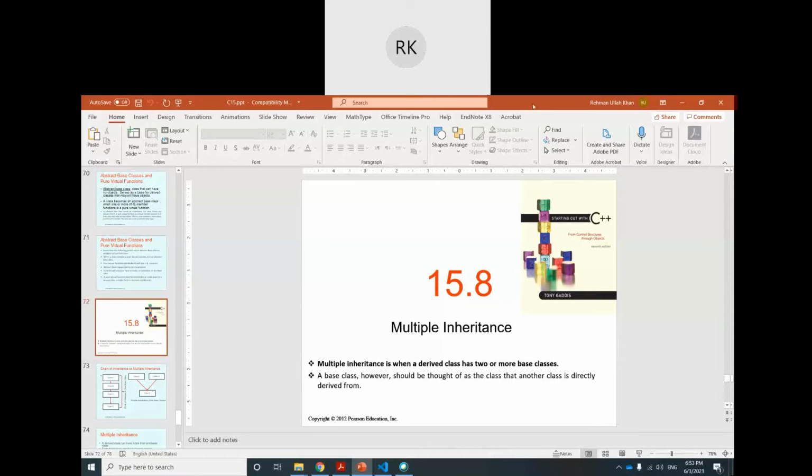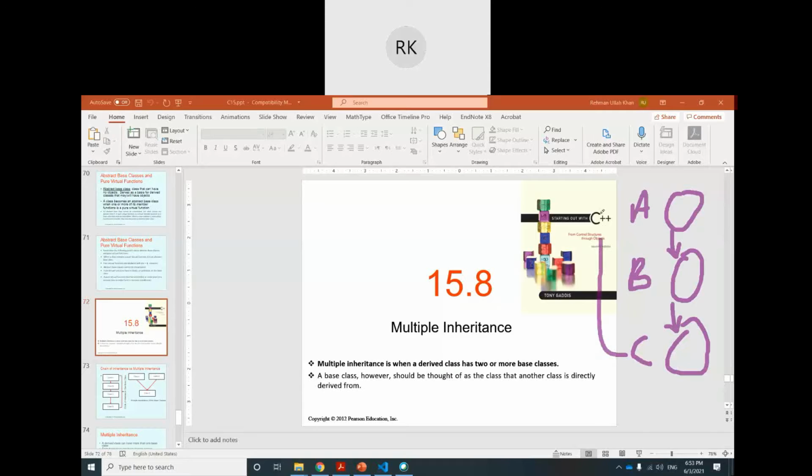What does the second point mean? Let's suppose we have class A, class B and class C. B is inherited from A, and C is inherited from B. So actually here it is not multiple inheritance, and A is not a base class for C. This is why a base class should be thought of as the class that another class is directly derived from.